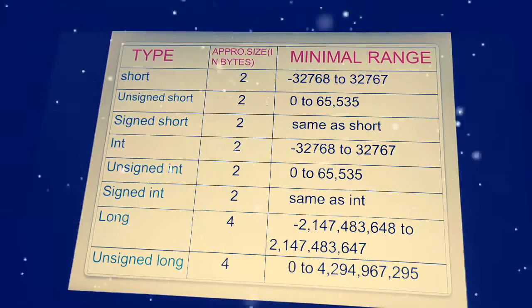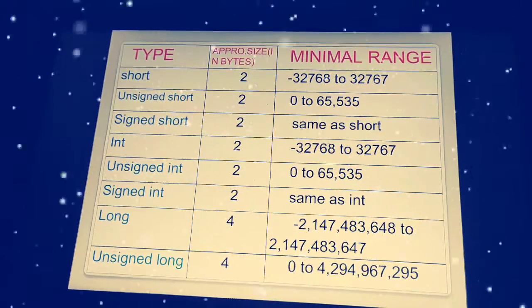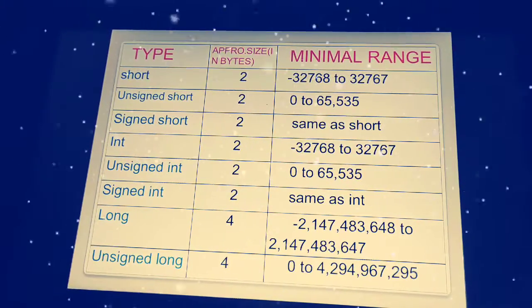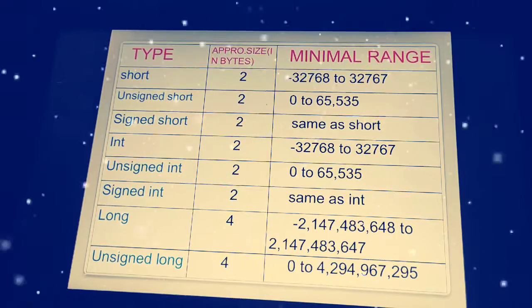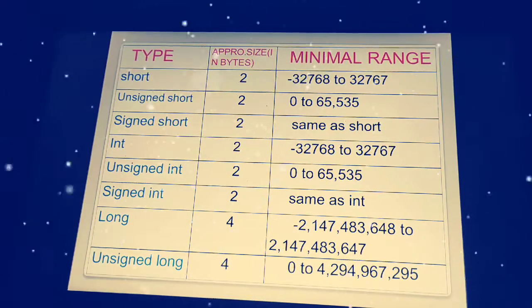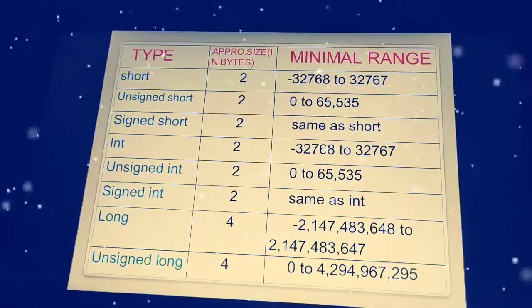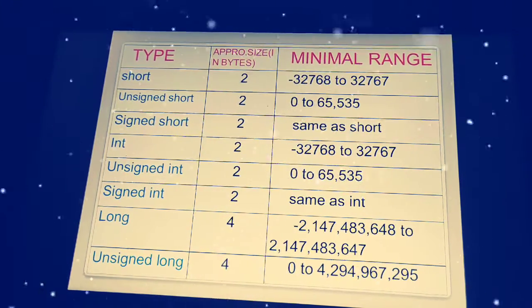But here I didn't mention the exponential and mantissa form for long and unsigned long, and I don't mention double and long double either.